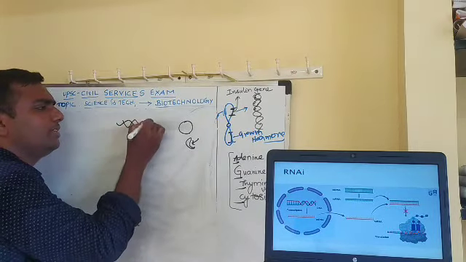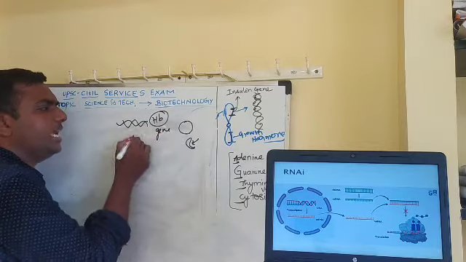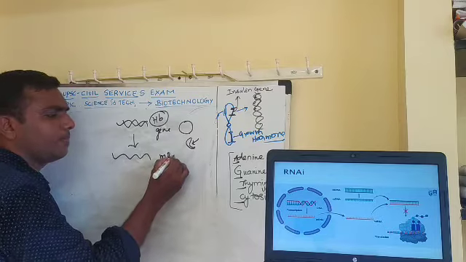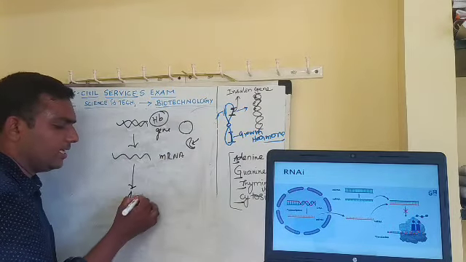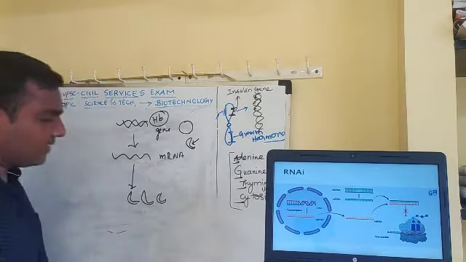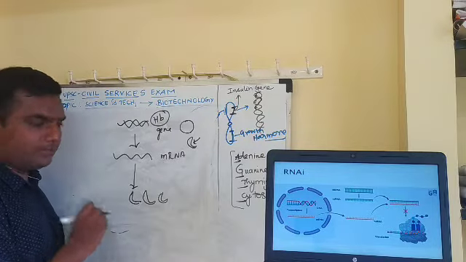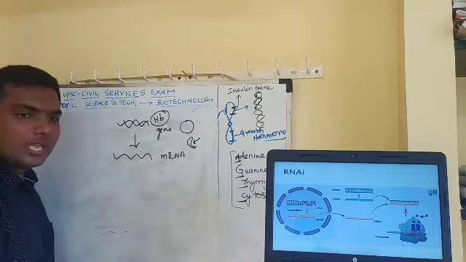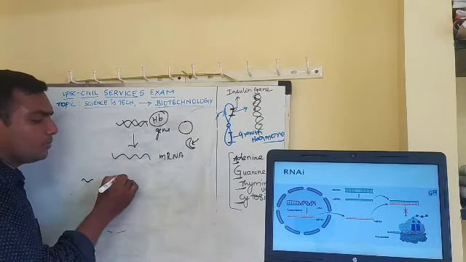Now this is the hemoglobin gene. Hemoglobin we shortly call the HB gene. This HB gene will become HB mRNA. Then if I let it be converted into protein, it will become sickle cell. For normal individuals it will be normal, but for sickle cell anemia persons this will be sickle. I don't want this to happen. So what can I do? I can simply inject these siRNAs, these small RNAs.